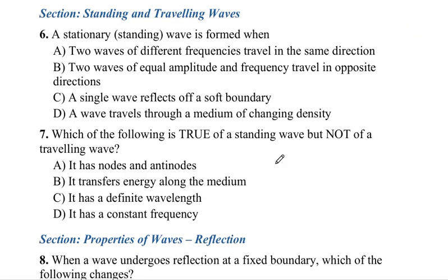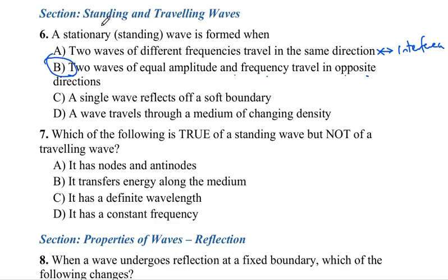Okay, so number 6 says a stationary standing wave is formed when two waves of different frequency travel in the same direction. That's not true. This one here looks more like an interference of waves. But B says two waves of equal amplitude and frequency travel in opposite directions. C says a single wave reflects off a soft boundary. D says a wave travels through a medium of changing density. All of these do not make sense. The answer to this question is B.